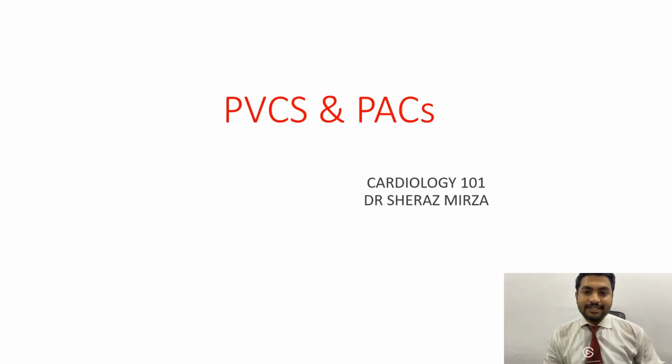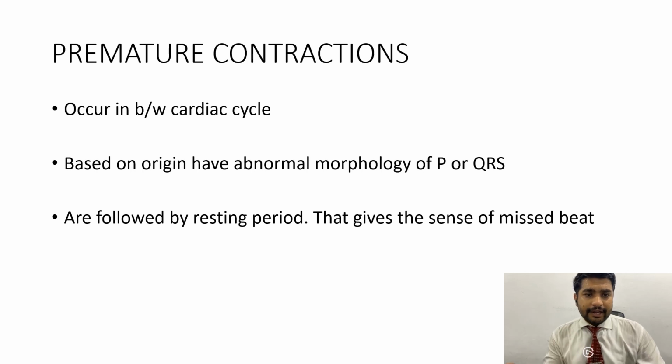This is Dr. Shiraz and today we're going to talk about premature ventricular contractions and premature atrial contractions. As the name indicates, these are the premature beats that come in between the regular heart cycle, or the cardiac cycle. So for example, a regular beat is the continuity of P wave, then QRS complex, then T wave, then it has a regular interval between the T wave and the P wave,